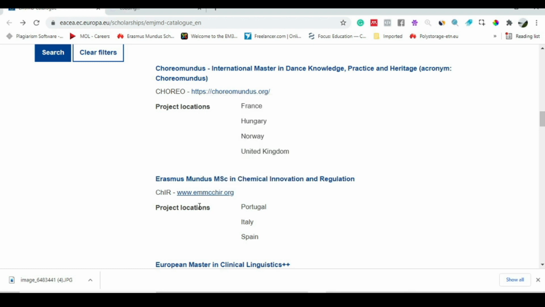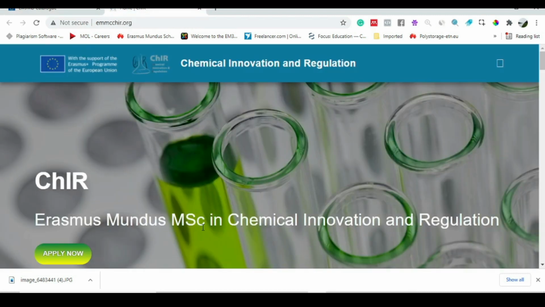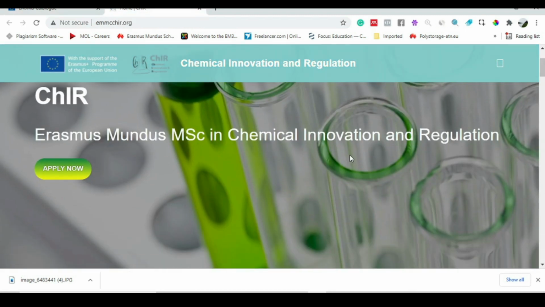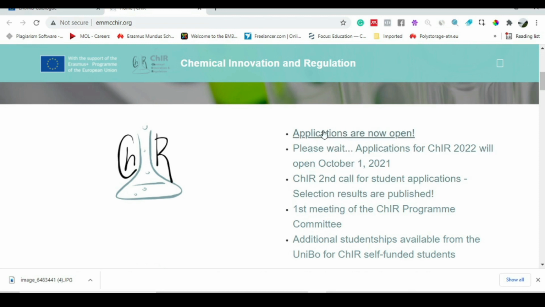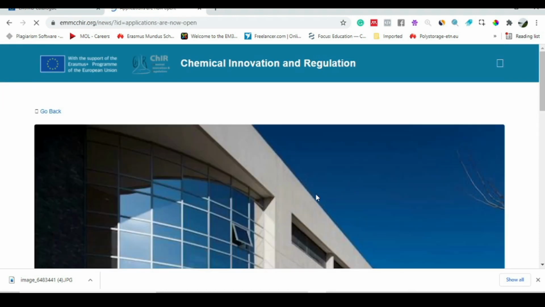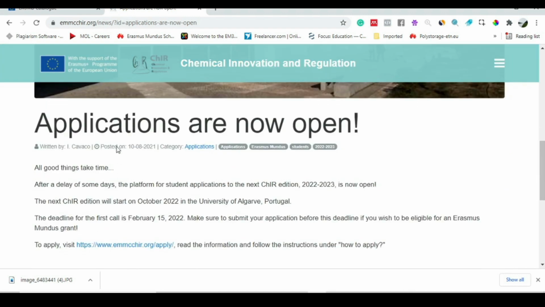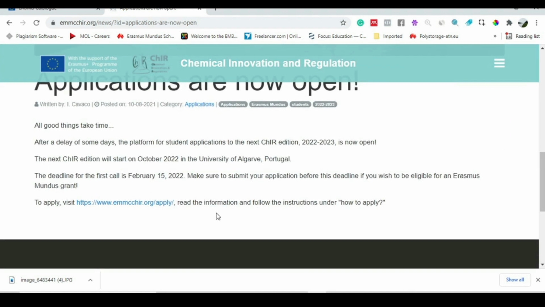I'm going to open it in a new tab and go to the program website. Here you can see that applications are open now. Just click on that, and it says that to apply, visit this website.